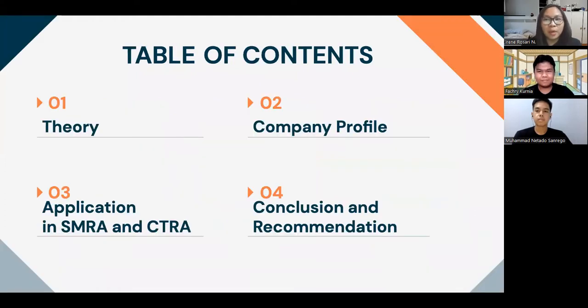These are the contents that we're going to present today, which consist of theory, company profile, application in SMRA and CTRA, and last is conclusion and recommendation.